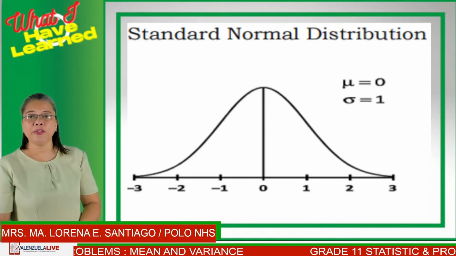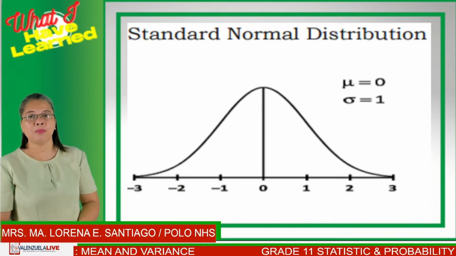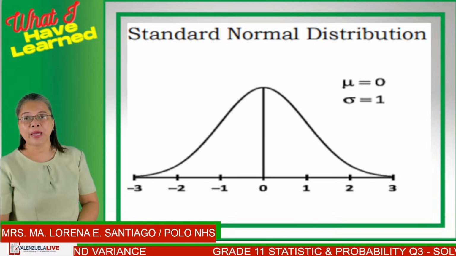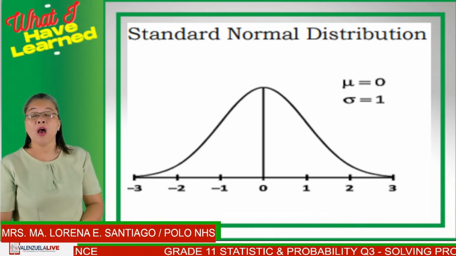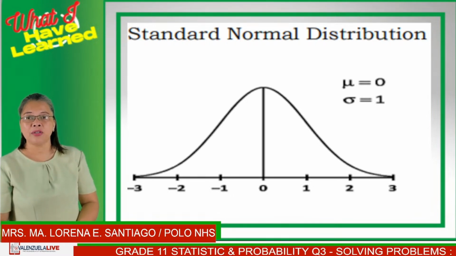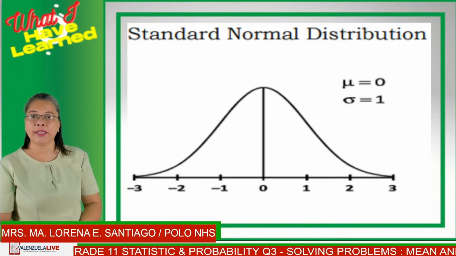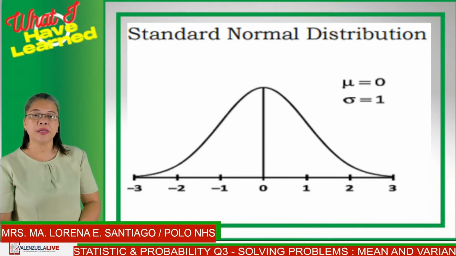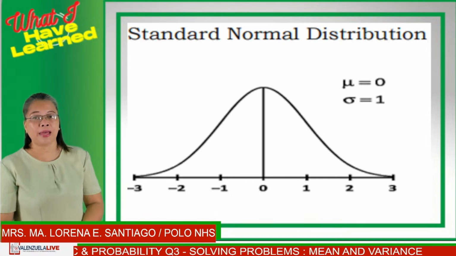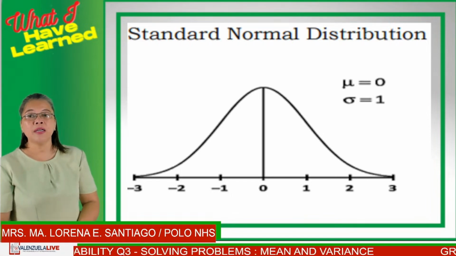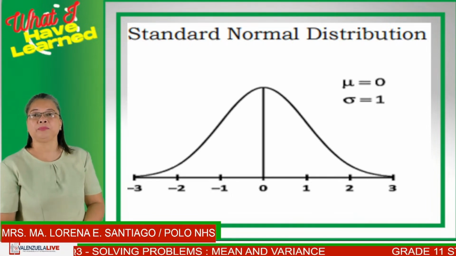So for a standard normal distribution, the mean will become 0. And each deviation would be 1 step away. So that from 0, you will get 1, and then 2, and then 3. And on the left side, you will have negative 1, negative 2, and negative 3.